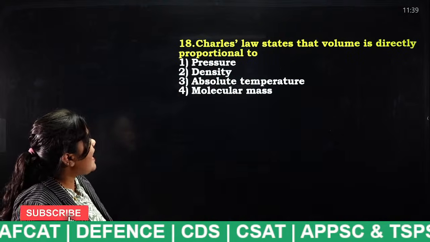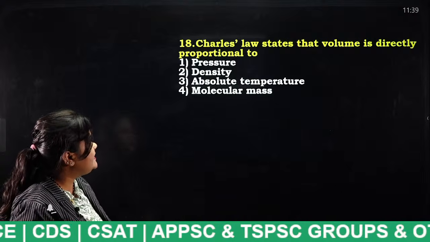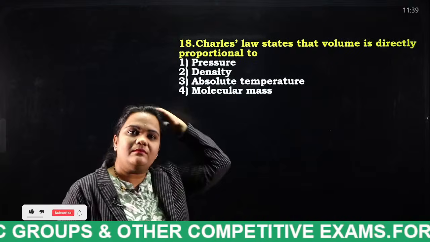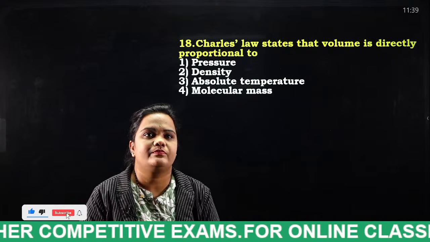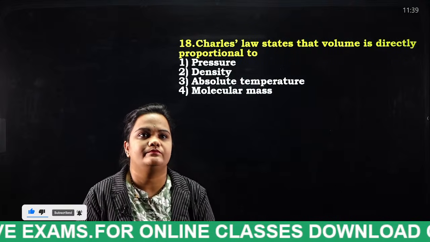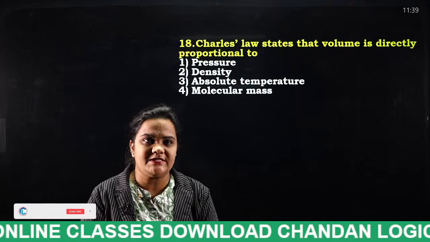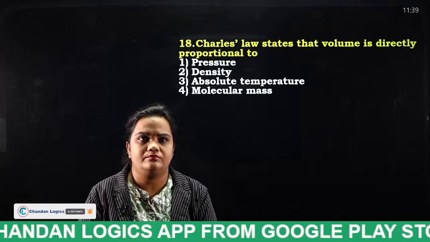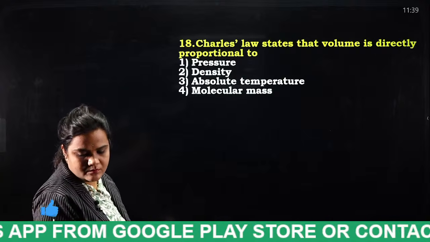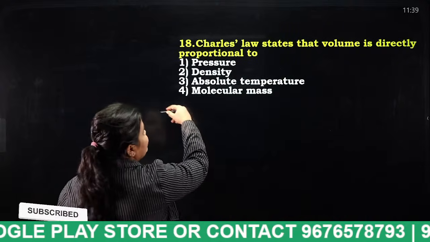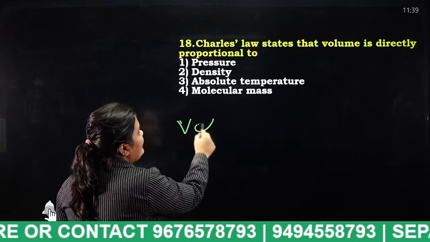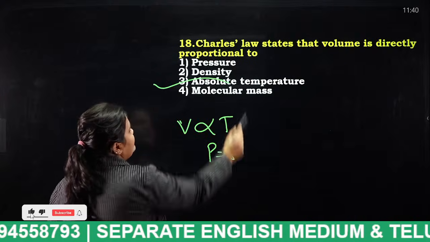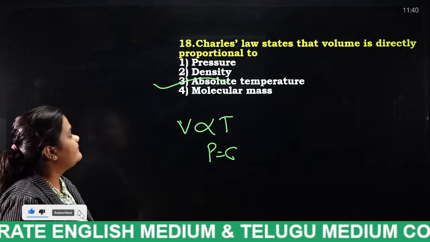Charles' law states that volume is directly proportional to pressure, density, absolute temperature, or molecular mass. What is Charles' law? Very good, Madhuri. Charles' law is that volume is directly proportional to temperature when pressure is constant. And what is the answer? Absolute temperature. Very good, Chinni.